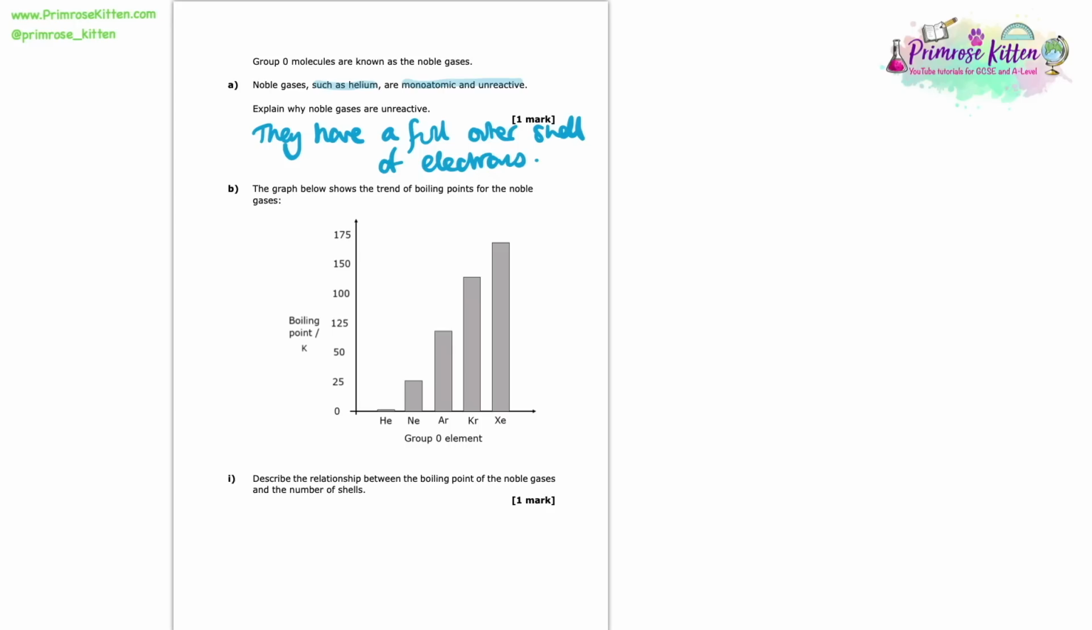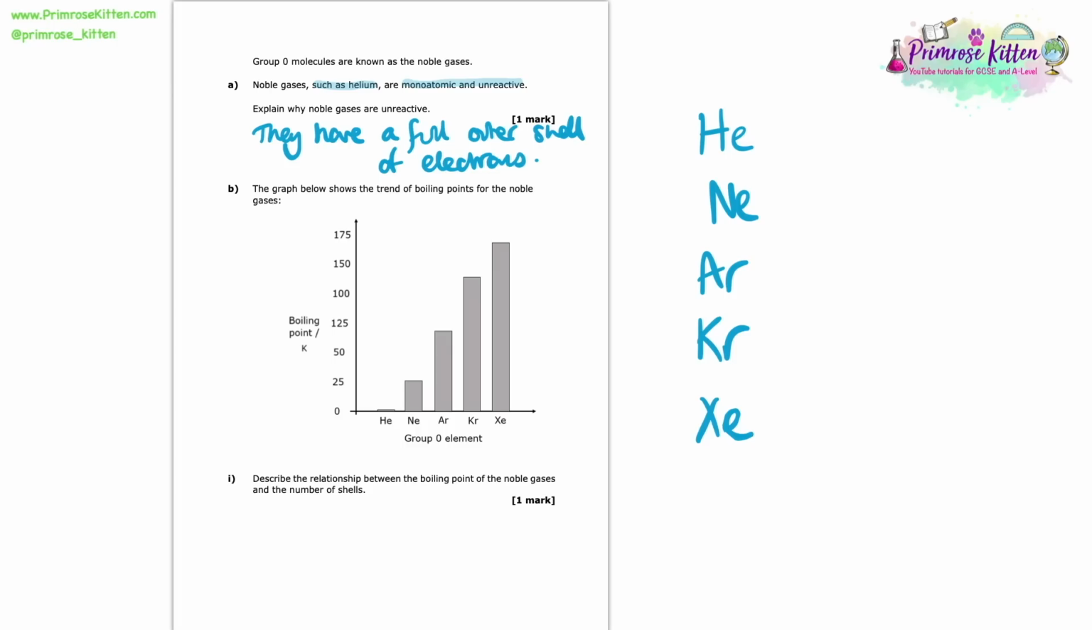In part B, we're given a graph which shows the trend of boiling points for the different noble gases. We're asked here to describe the relationship between the boiling point of the noble gases and the number of shells. So let's start here by having a look at group 0, and I'm just writing down those elements as you go down the group.